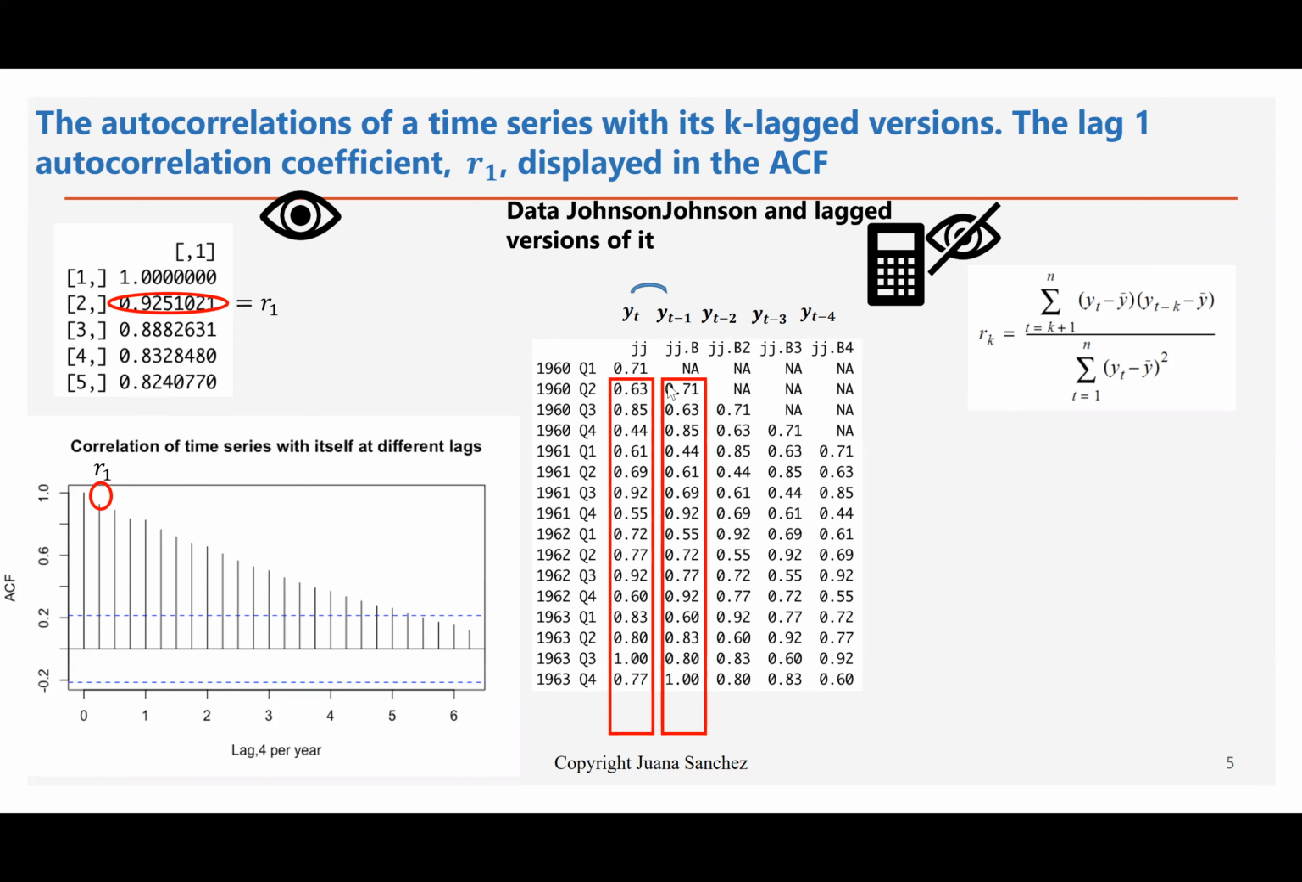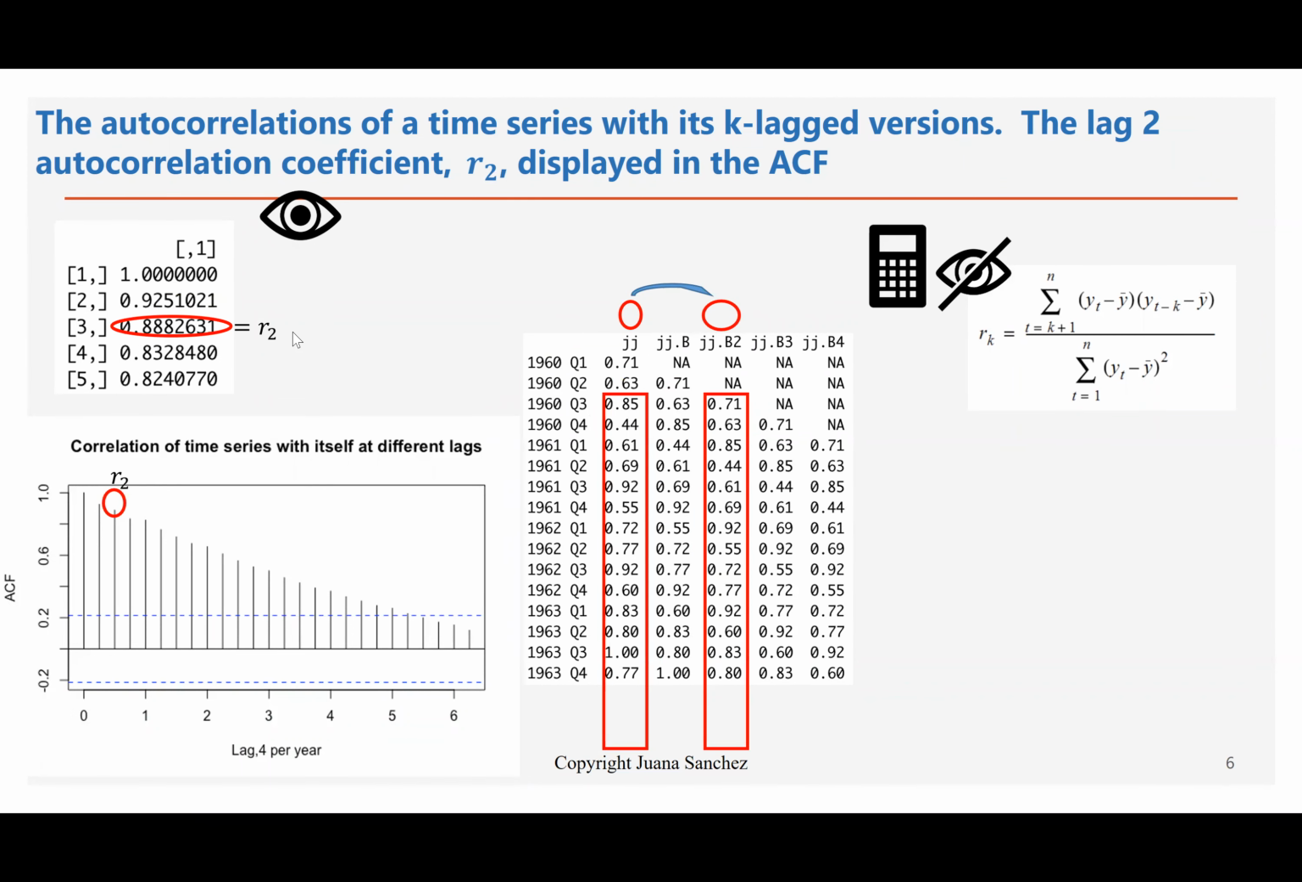Notice how we start calculating. This is what we don't see R doing, but that's what R is doing. R is calculating the correlation between the Y sub T column and the Y sub T minus 1 column. Let's look at another one, R sub 2. R sub 2, the third number in the output for autocorrelations, corresponds to the height of this third vertical bar in the sample autocorrelation plot. In the background, R is calculating the correlation between the column Y sub T and the column Y sub T minus 2, using the formula for R sub K that we have here on the right.